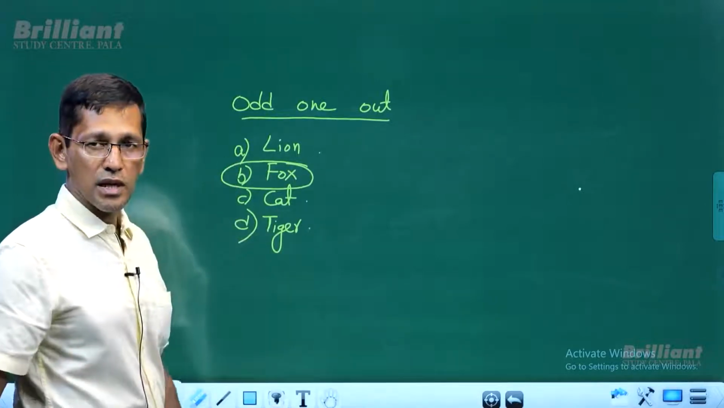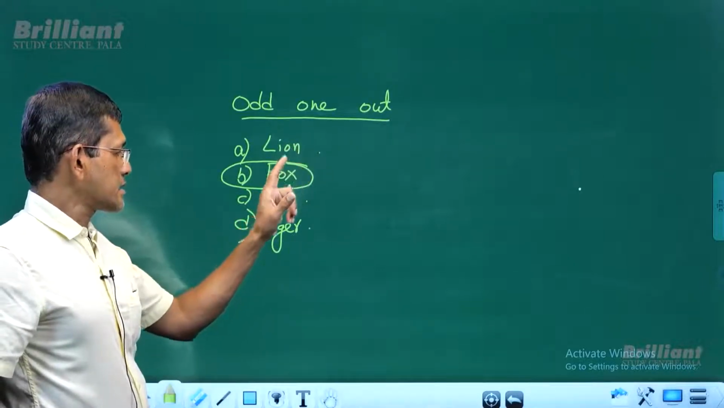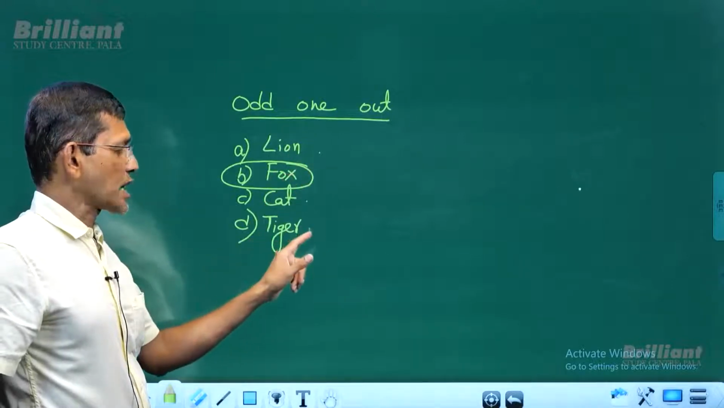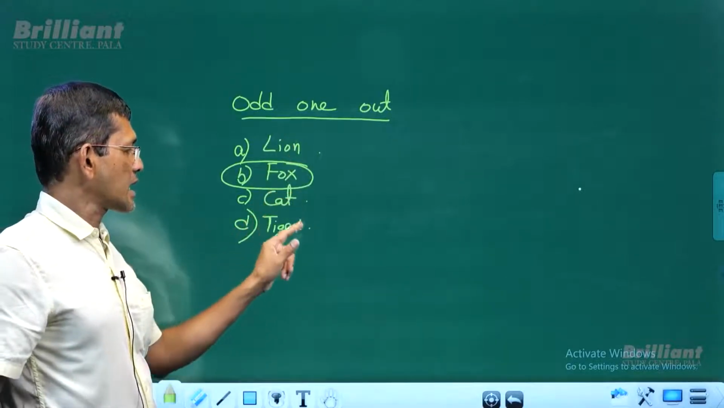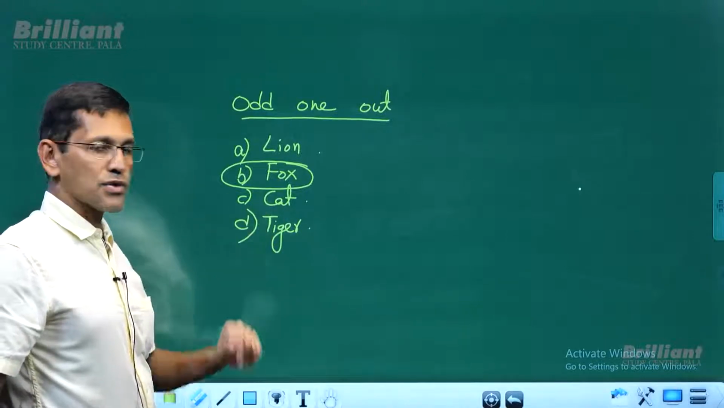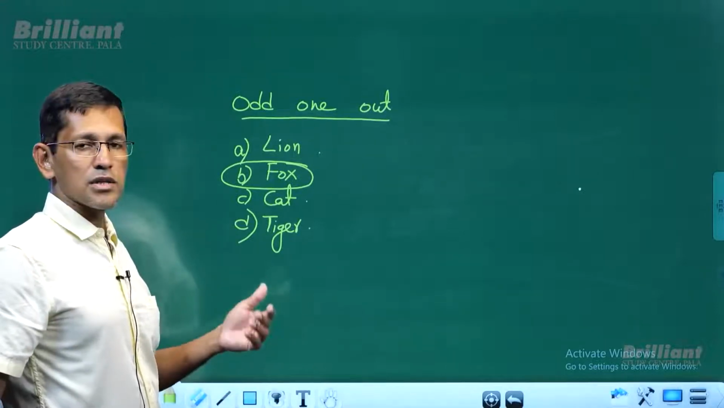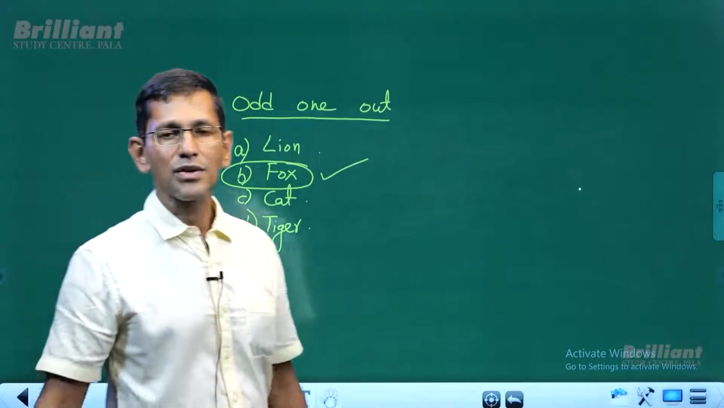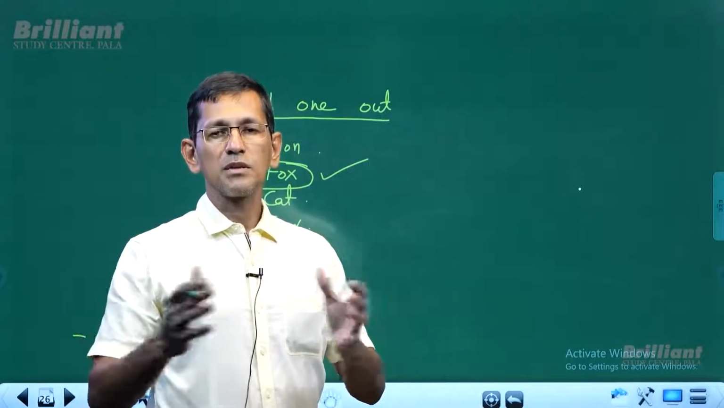So there are two ways of looking at it, and which is most logical? If you take lion, fox and tiger as wild animals, then cat is the one which is different from the group. And if you take lion, cat and tiger as the animals from the cat family, then the fox is the one which is different from the group. So which one do you think is more logical? Fox, right? So these are the type of questions which come under the category odd one out. Pick the one which is different from the group. That's the meaning of odd one out.